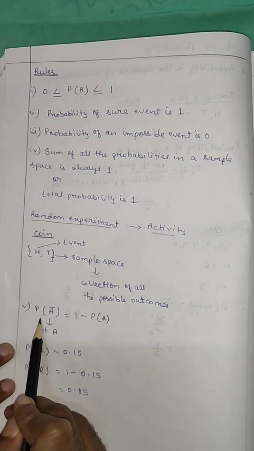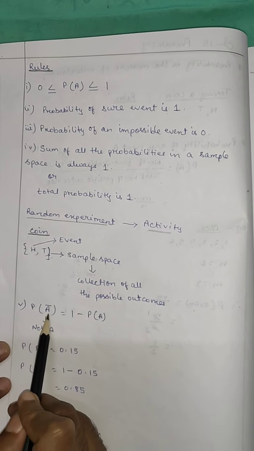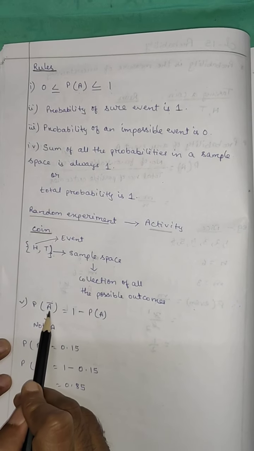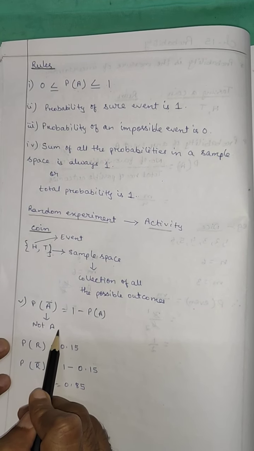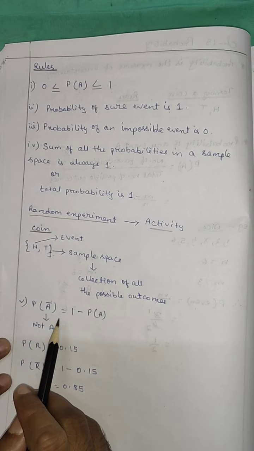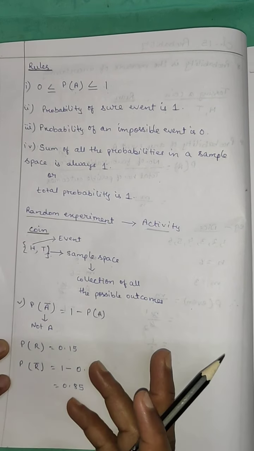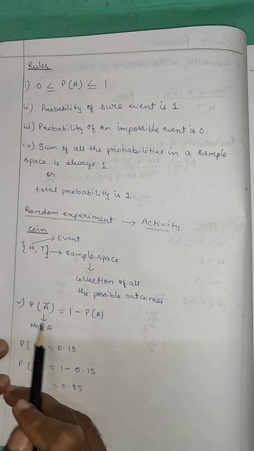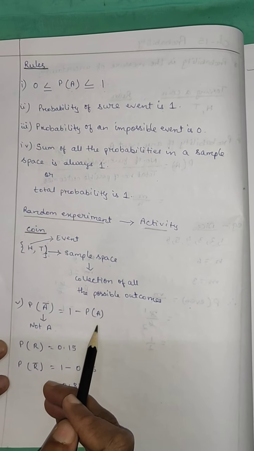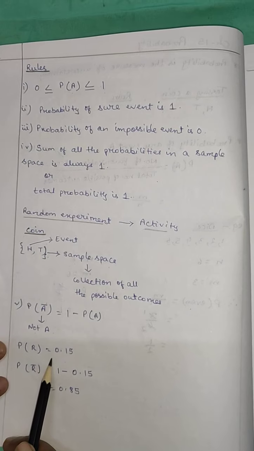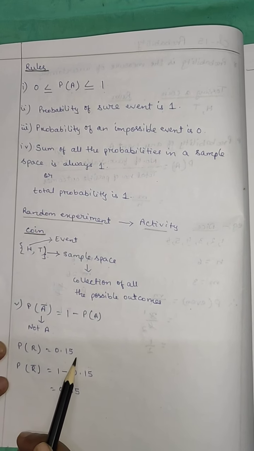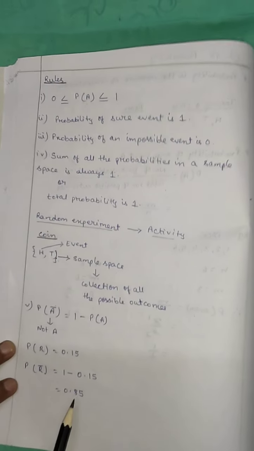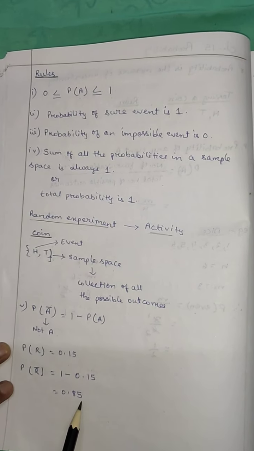One more formula we will be using for objective questions is P of A bar equals 1 minus the probability of A. A bar means not A. When you are calculating probability based on yes or no, if you know one of the answers, then for the other you can do 1 minus and you will get the result. Like the probability of rain, for example, is 0.15. For the probability of not rain, from 1 you subtract this result, and you will get 0.85.